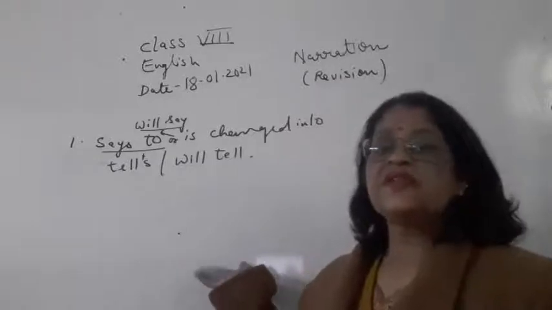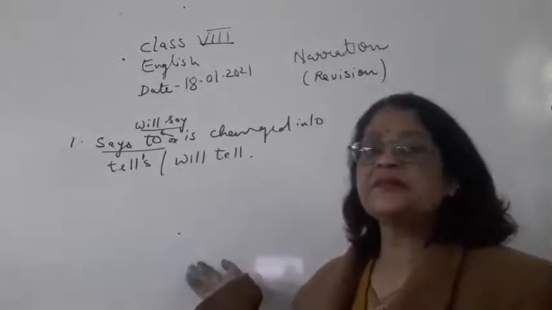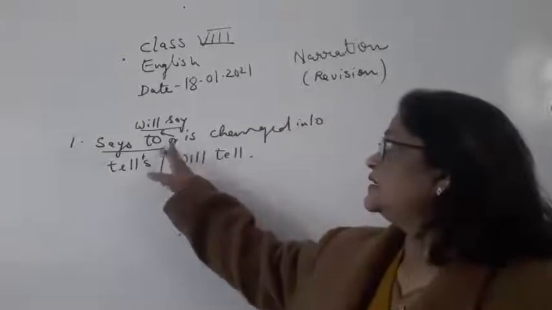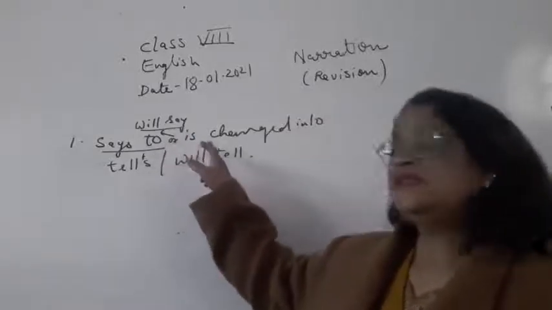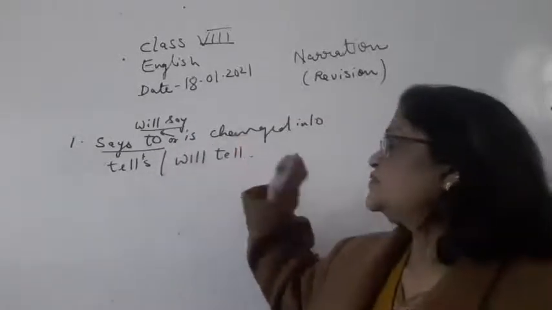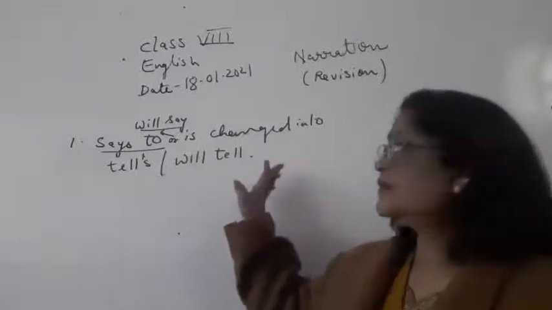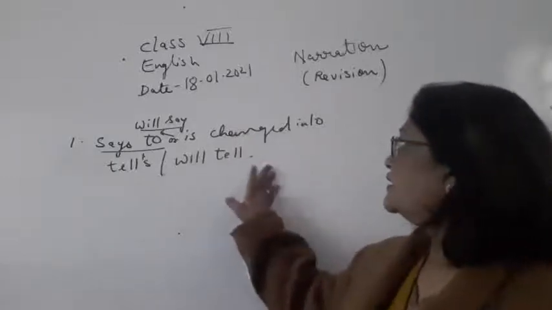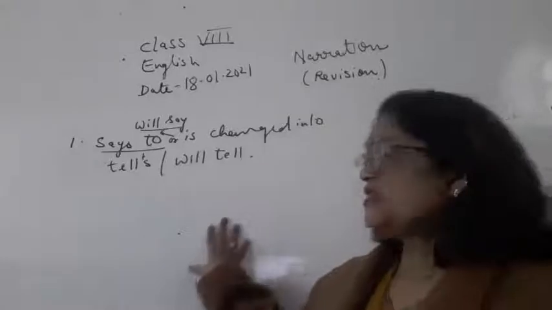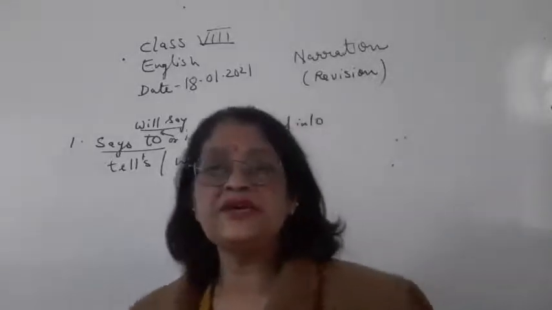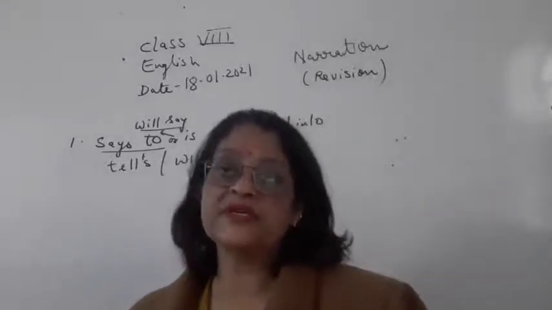So children, if the reporting verb is in the present tense, that is says or will say, and if the object is present, then the reporting verb will be changed into tells or will tell.